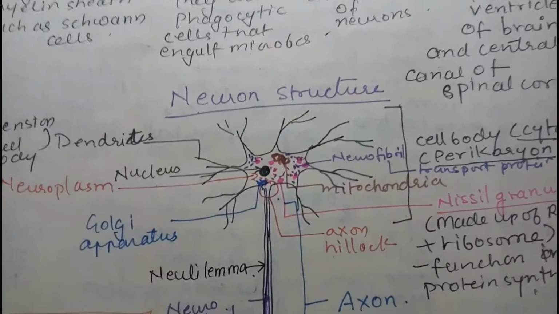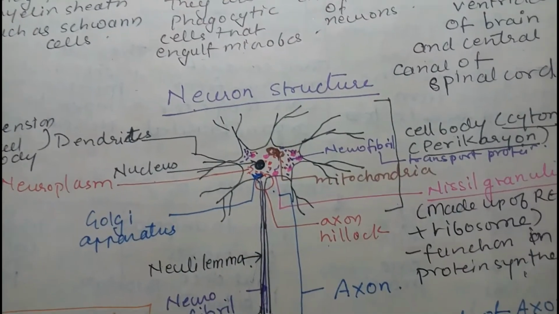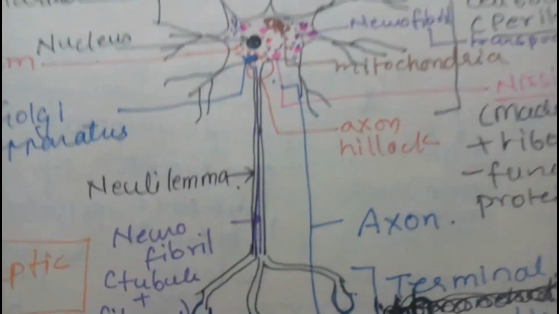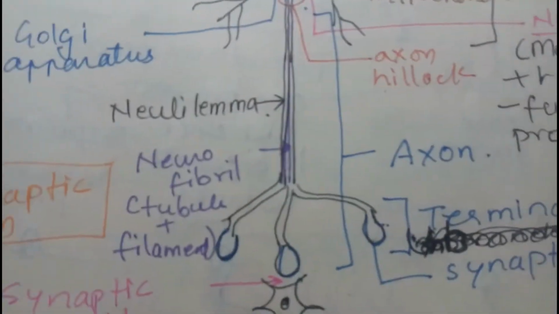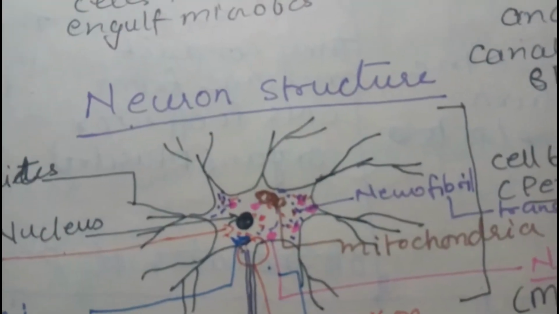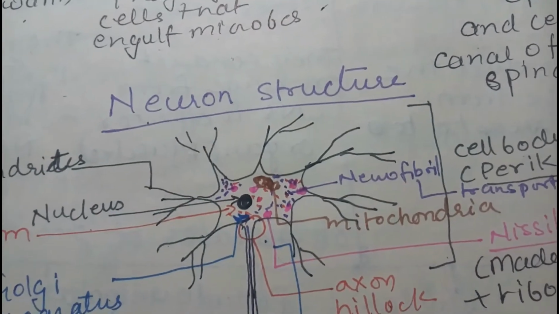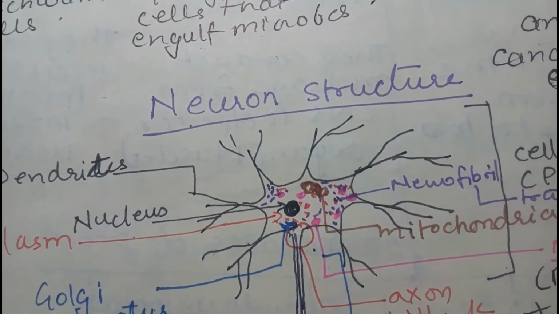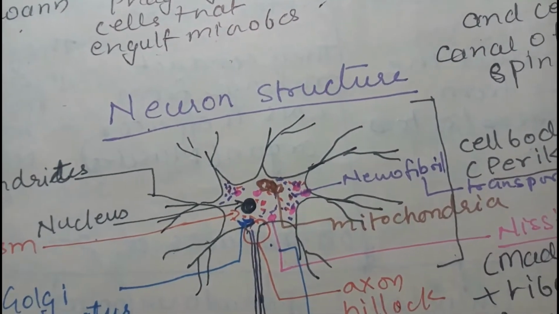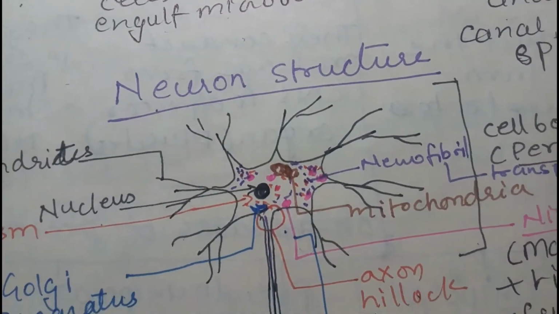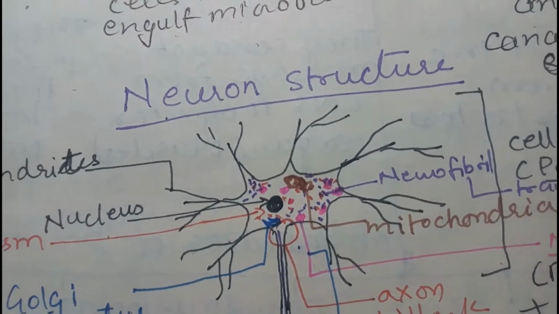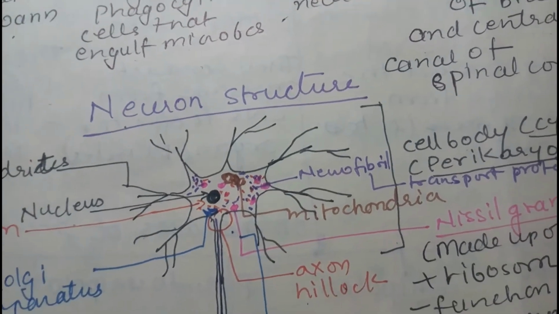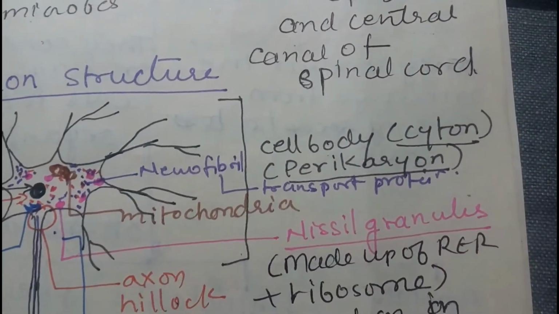Now let's talk about the structure of neurons. If you see the structure of a neuron, it is divided into 2 parts: the axon, an unbranched part which is branched at the terminal, and the cell body, which is the branched part. The neural membrane is there, which is known as the neurilemma. Then the dendrites, which are the branching of the cyton, and in the center you will find the nucleus along with other cell organelles like the Golgi apparatus and mitochondria.